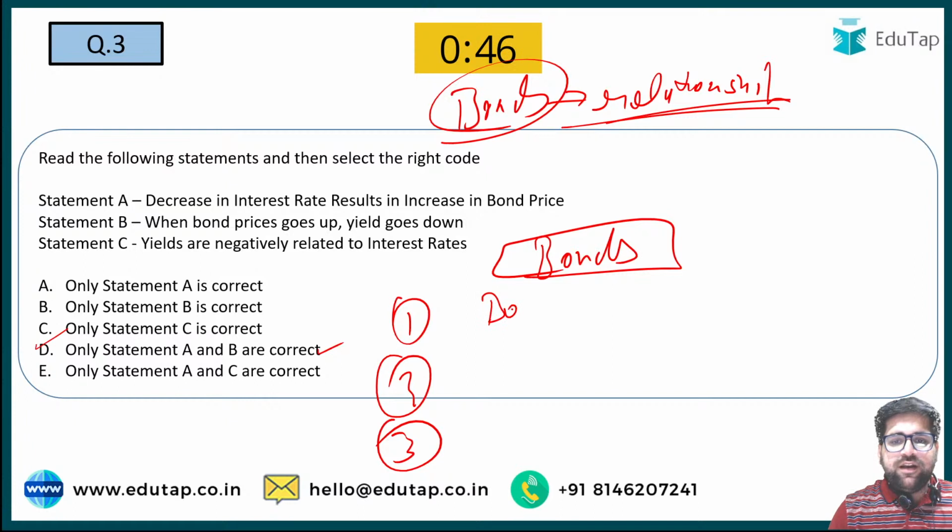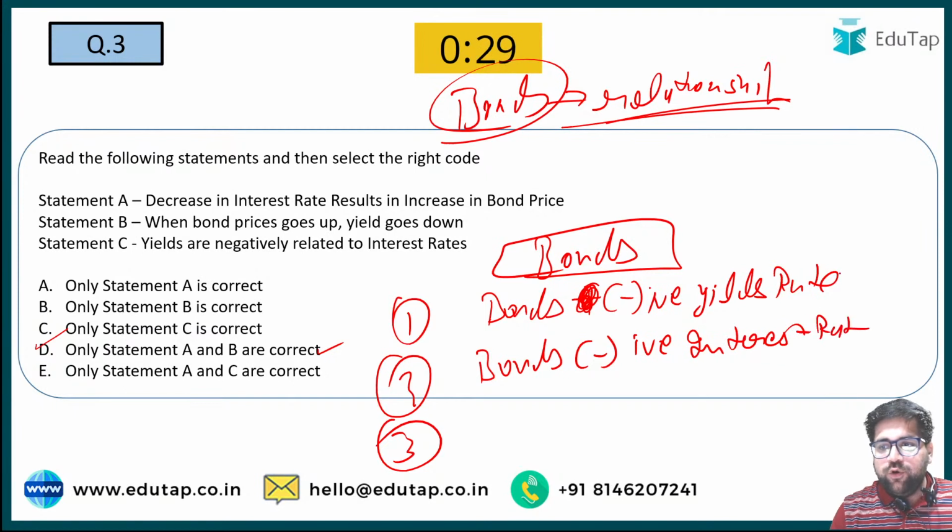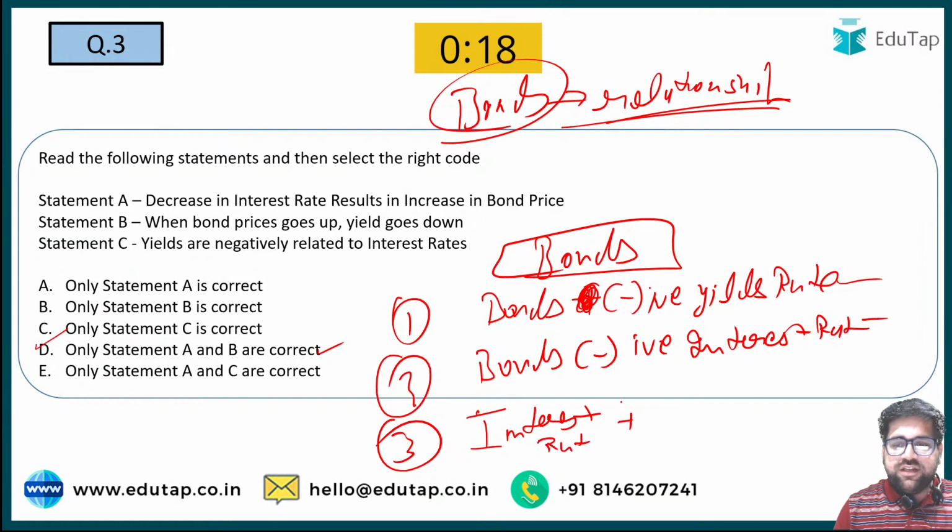First, you have to understand that bonds are negatively correlated to yield rate. Second, bonds are negatively correlated to interest rate as well. If you want to understand the relationship, we will discuss it at the end of the lecture, but right now just understand the summary. And the third relation is that interest rate is positively related to yield rates.